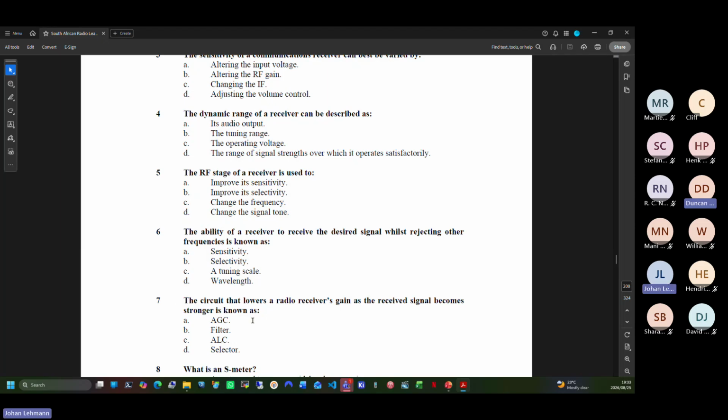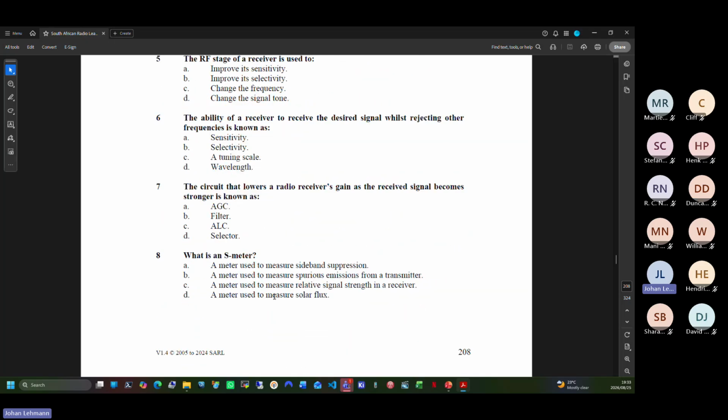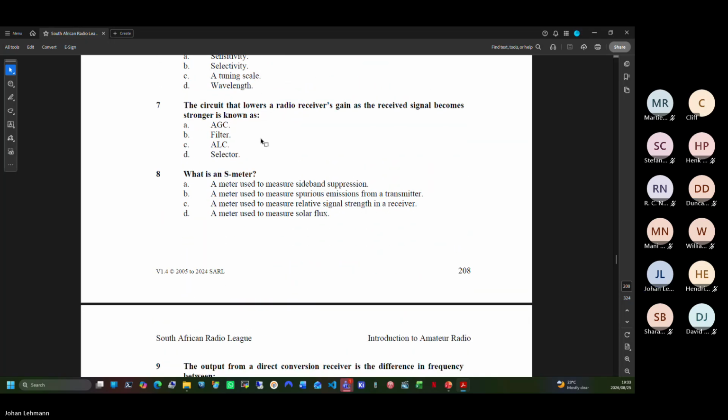AGC. Yeah. What is ALC? Is that automatic level control? Yes. What does it do? I think that's for receiving, isn't it? I don't know. I've seen it on some of the HF rigs, but I'm not too sure what it does.